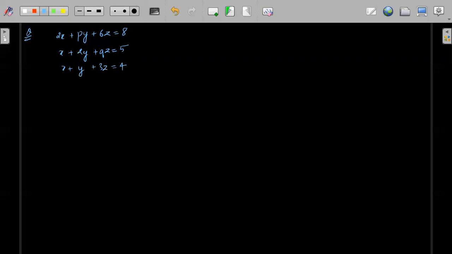Have we solved this question? I don't know why I'm having this deja vu that we have solved this. Okay, fine. So this should have unique solution. Second is no solution, and third is infinite solution.